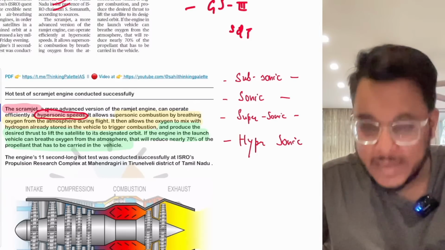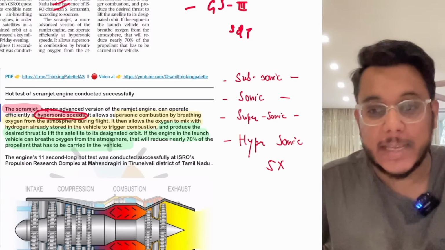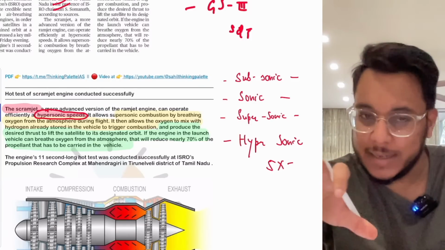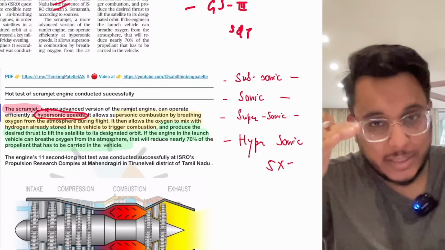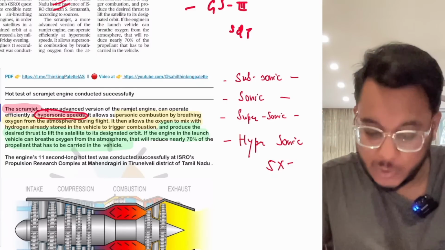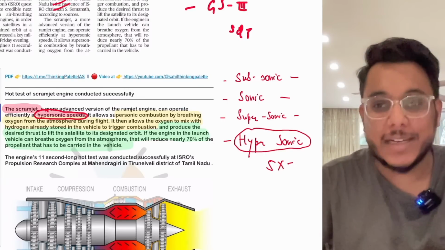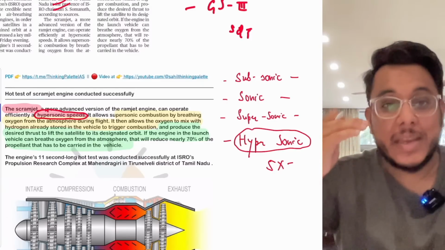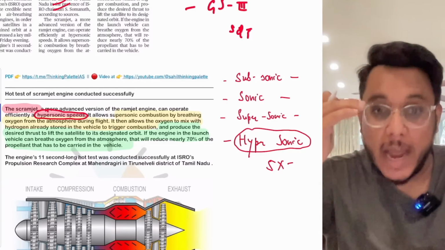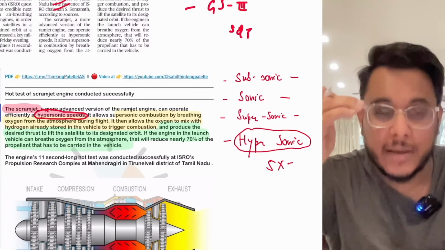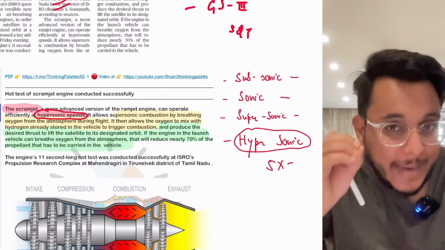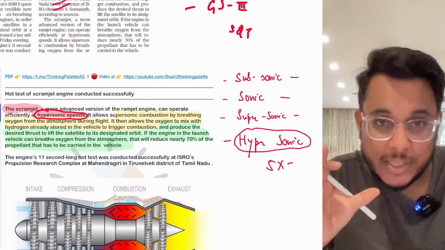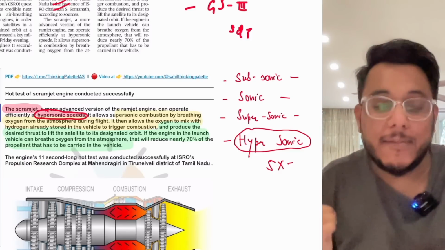So hypersonic means around 5 times the speed of sound, or sometimes in some places you will also find it at around 3 or 4 times. So 3 to 5 times the speed of sound is called hypersonic. Now understand this: when rockets or launchers are released from the earth, and they have to place the satellite in orbit, they need to propel at high speeds and have a significant thrust. That significant thrust is needed so that they can escape the gravity of the earth.